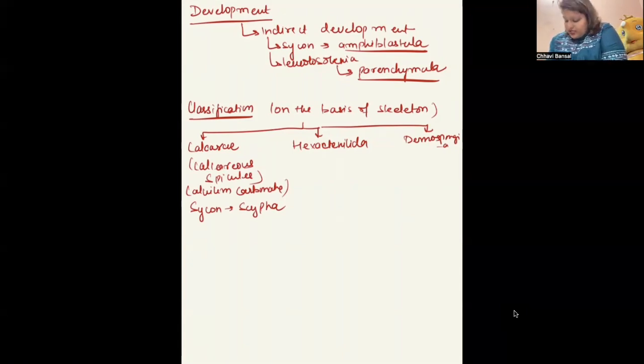The other name of Scypha or Sycon is urn sponge. Urn sponge. See, these names are really important. It might come in an exam with different names and you won't be able to identify. For example, which of the following has radial symmetry? Instead of giving Sycon or Scypha, if they write urn sponge, we should be able to identify that urn sponge is the one Sycon or Scypha is. Okay. Leucosolenia.